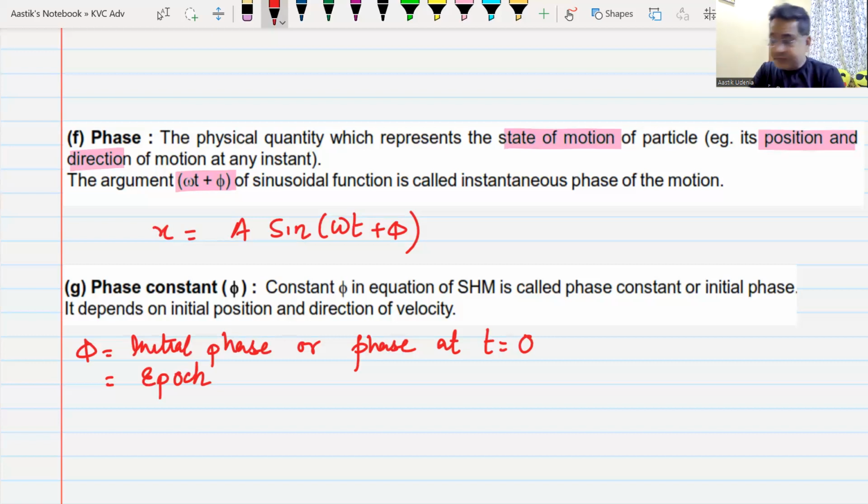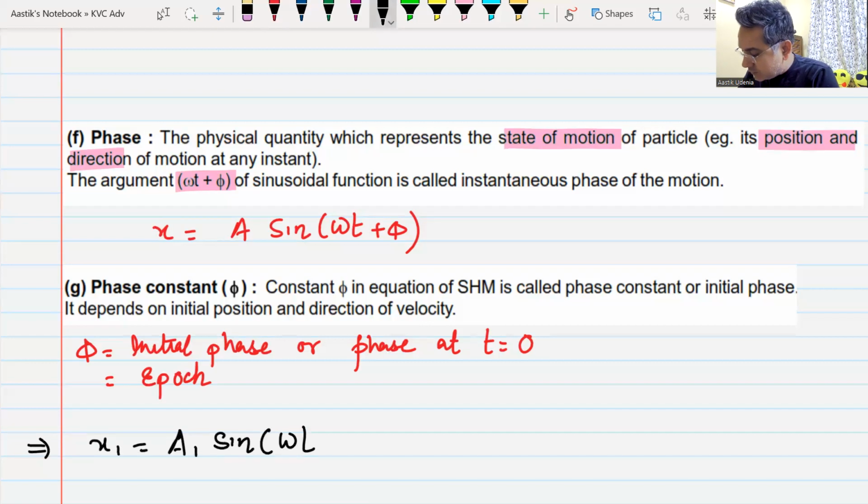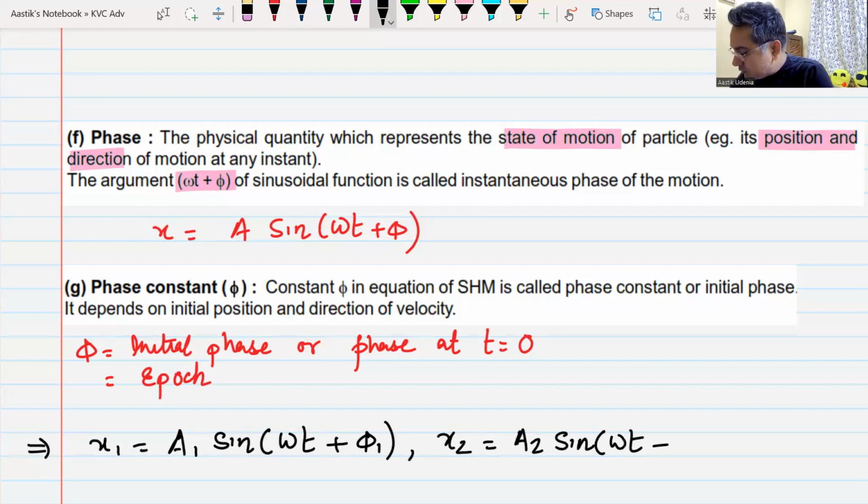Now, if we have two particles executing SHM, say x1 is a1 sine of omega t plus phi 1, and the other particle is x2 equal to a2 sine of omega t plus phi 2, and we are going to come across these terms a lot of times.